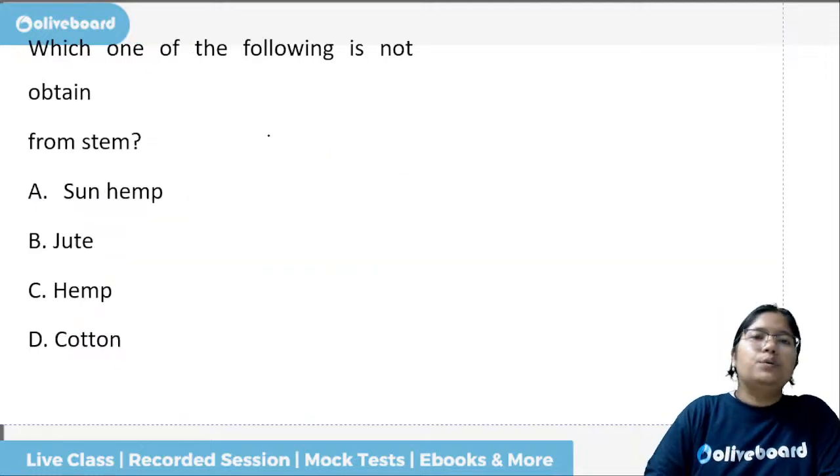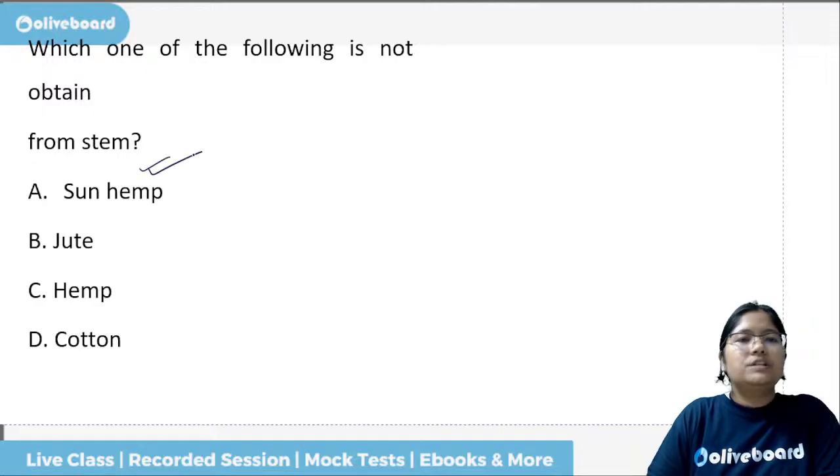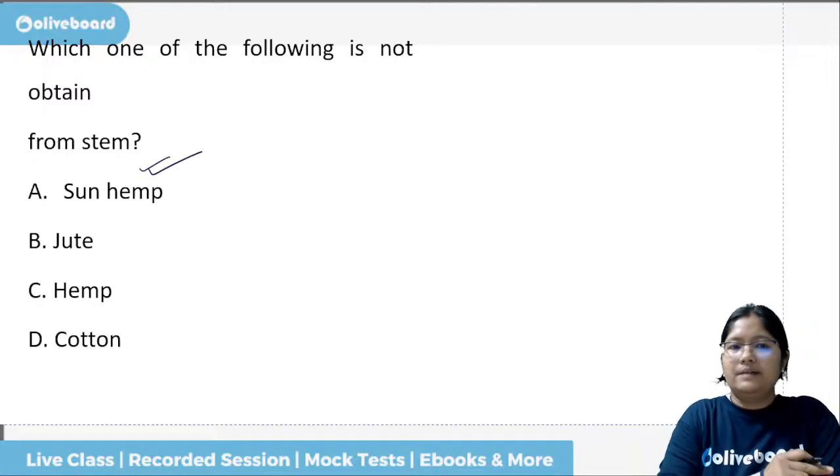Next question, which one of the following is not obtained from stem? Just before some time we had seen the diagram also.